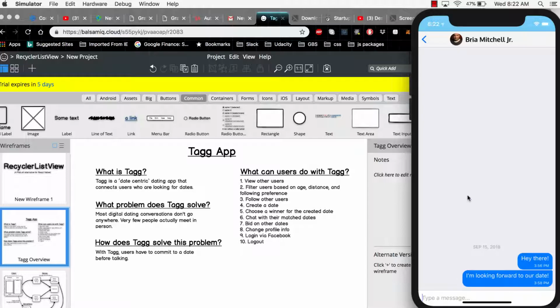So I can come in here and send a message, hey, how are you? And this would send a message to Bria. If Bria has notifications set up, he would get a push notification informing him that there's a new message, and he could then open the app and respond or interact however he or she pleases.